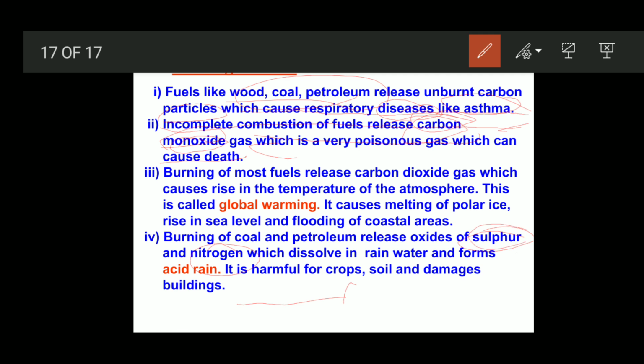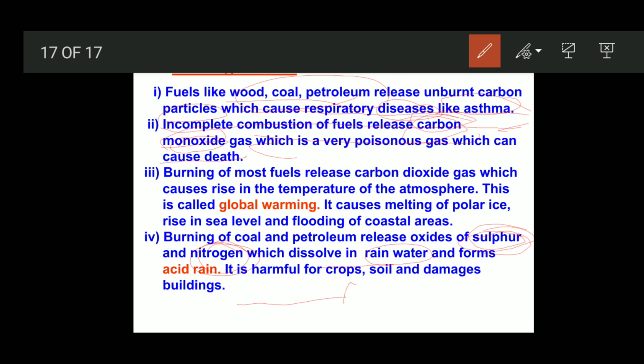When these oxides get dissolved in rainwater, they produce sulfurous acid and nitric acid.